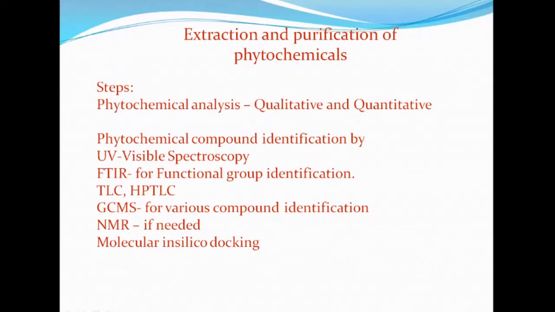That is not required for MSc and MPhil projects. If you go for PhD work, you can do the NMR. And recently they are doing molecular in silico docking, which supports the GCMS report.